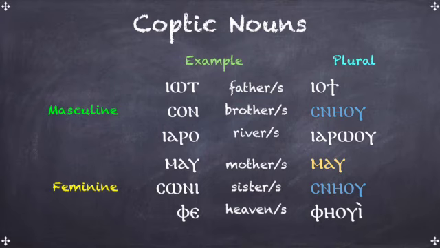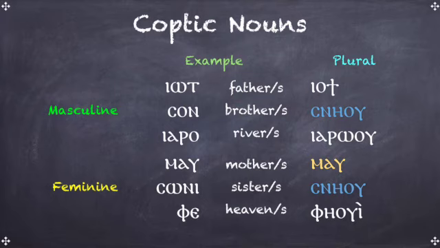Examples: Yot is father. Yoti is plural of fathers. Son is brother. Esneu is a plural for brothers. Yarrow is river. Yarrow is plural for rivers. And notice that some nouns change forms when going from singular to plural, and some don't. And there's no rule of which ones change form, which ones don't. You just have to know that some do and some don't, and you have to know which ones change to what.